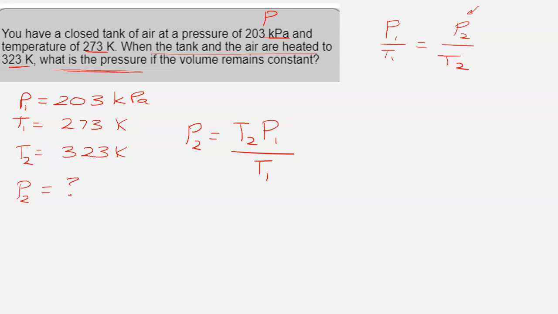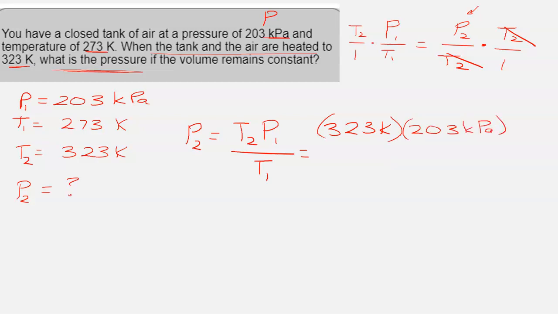Now you could have done that algebraically. You could have said, in order to get rid of T2, I have to multiply both sides by T2, right? That would cancel T2 out over here and puts it up there. And you end up with the same equation, T2 times P1 over T1. So I plug in my numbers. I put 323 Kelvin in for T2. Multiply that by P1, which is 203 kilopascal. Divide that by T1, which is 273 Kelvin.